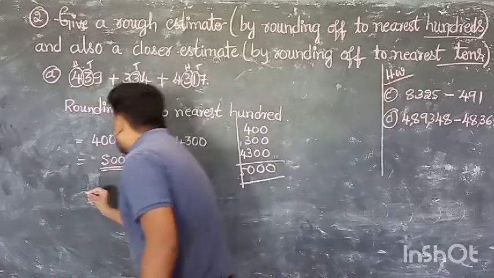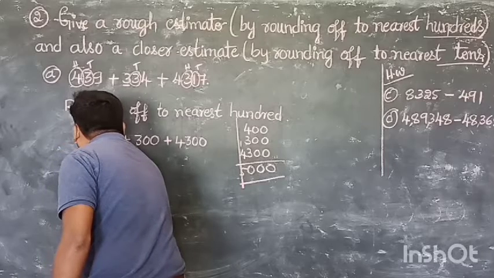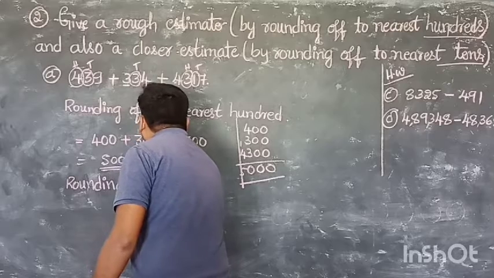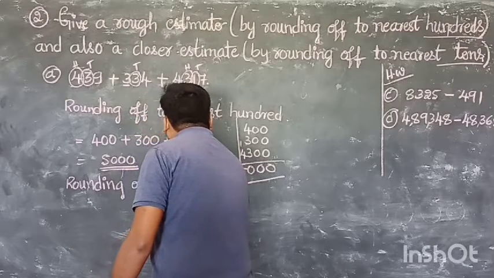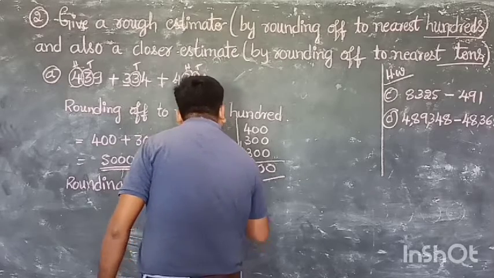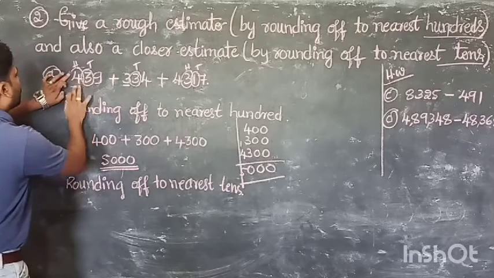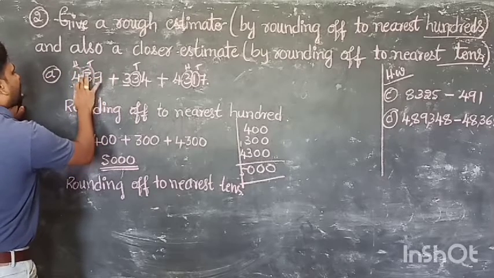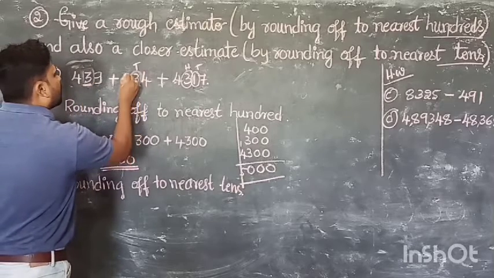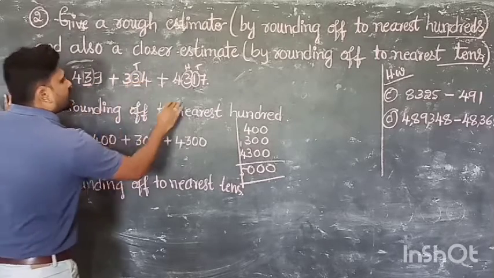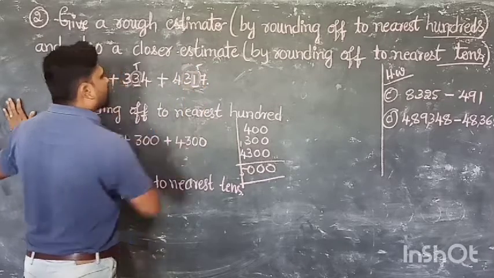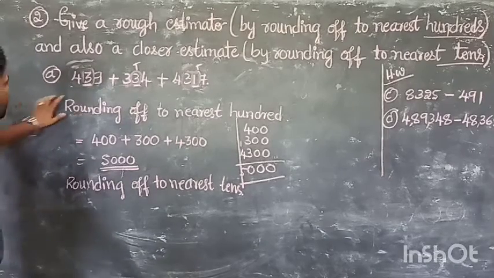Next, rounding off to the nearest 10. Rounding off to the nearest 10. Now neatly observe here. Now see the 10 place. Now this is the 10 place. Clear? Now this one is the 10 place. Now we have to observe the 10 place. Rounding off to 10.